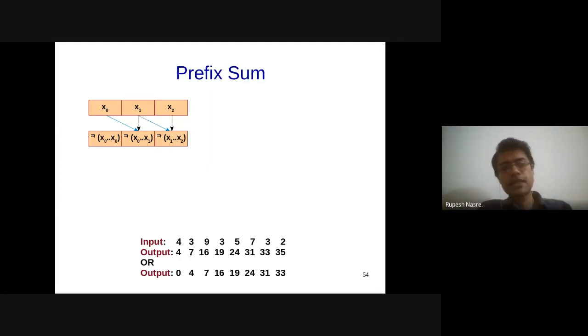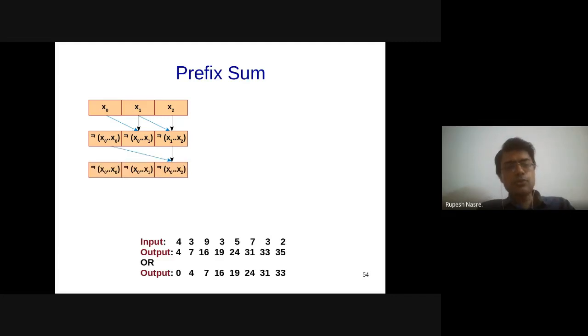So let's say that I decide to do x1. If I have computed this, that means I have x1 plus x2 already computed at the place where x0, x1, x2 should be. Right? So this is my first step. And for x3, I can have x2 plus x3 computed, and so on. For xn minus 1, I will have xn minus 2 plus xn minus 1 computed.